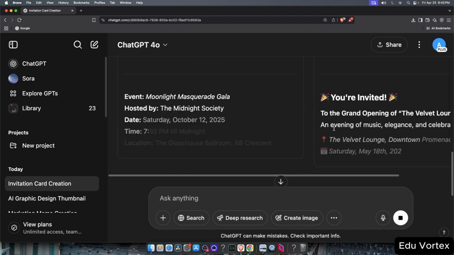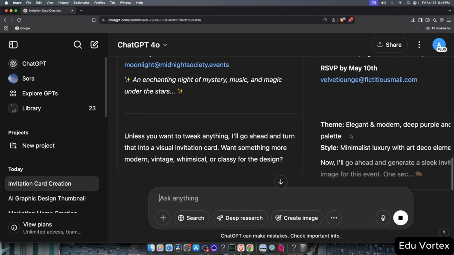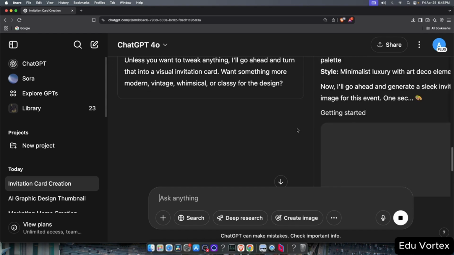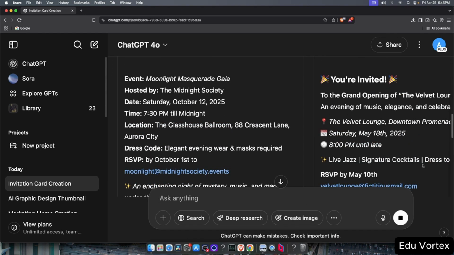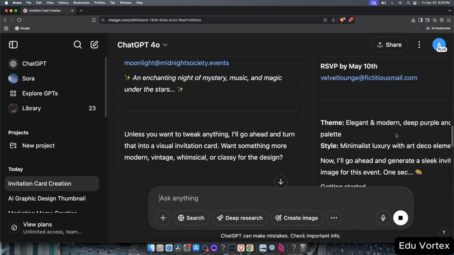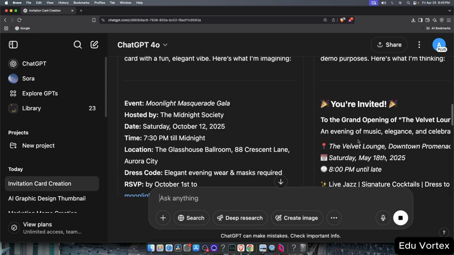Now we have two responses. One is already generating an image, and the other is asking for more details. Since we don't have anything specific in mind, we just want to test its capabilities.